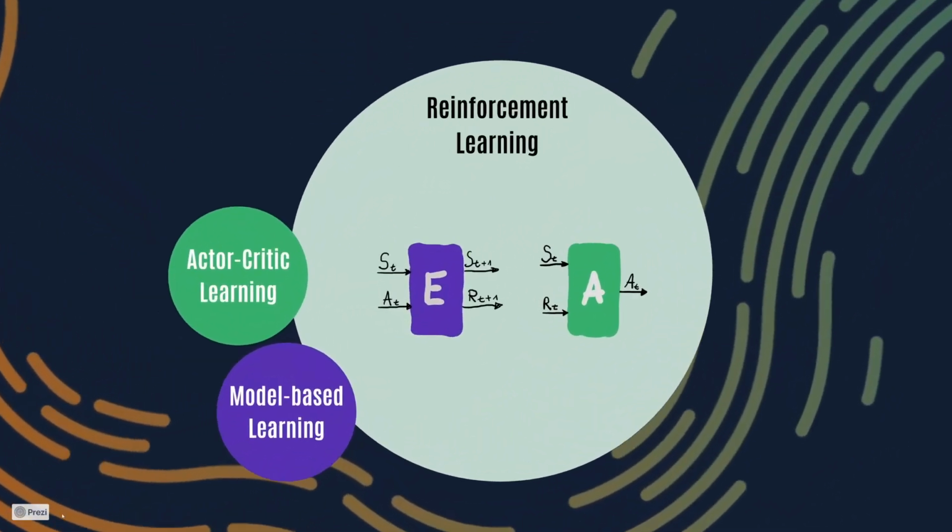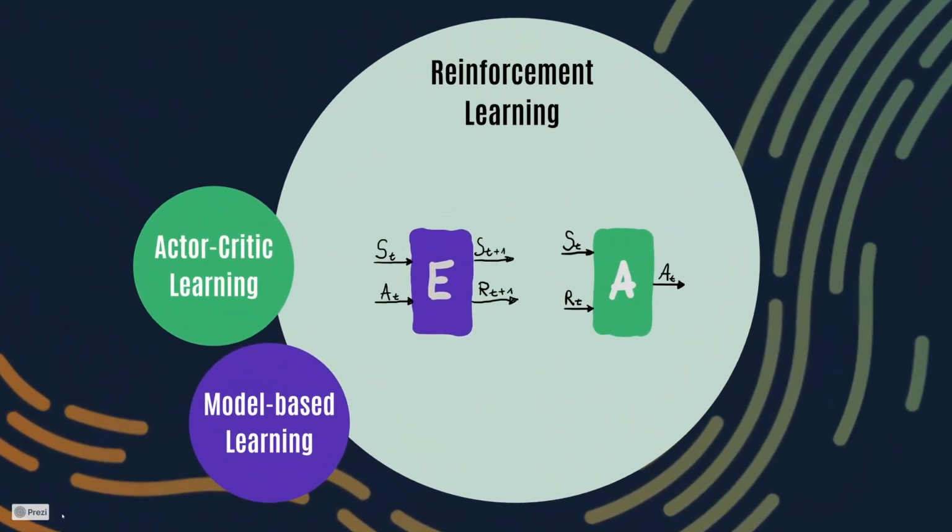In reinforcement learning, you try to program an agent that can learn by itself to interact with an environment. Its objective is to maximize a reward signal from the environment and do so only by its own experience. It can interact with the environment by receiving the current state of the environment, then choosing an action, that's its output, then sending the action into the environment, then the environment processes the action and delivers the next state to the agent together with a reward signal. This loop is repeated many times, and so the agent can learn from the reward signal and get better and better and choose better actions for each state.